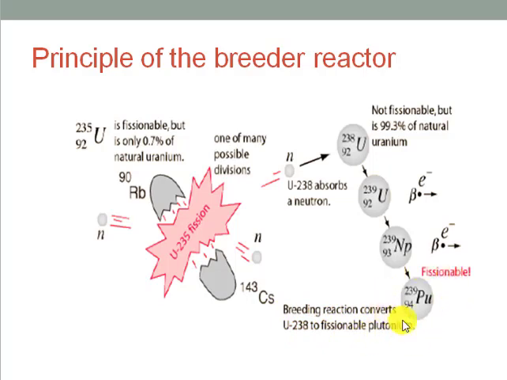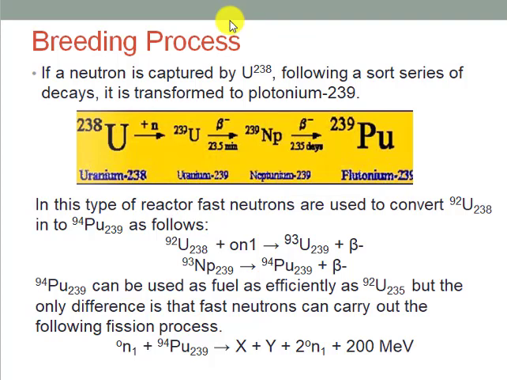Now this plutonium 239 is a fissionable material, meaning it can give fission by the addition of a neutron, and uranium 238 was not a fissionable material, but uranium 238 is the most abundant uranium in nature, whereas uranium 235 is the least abundant. So let's understand further the breeding process.